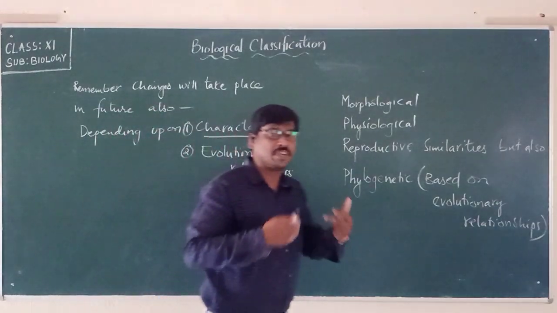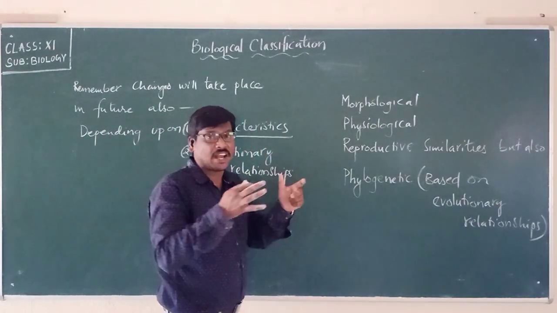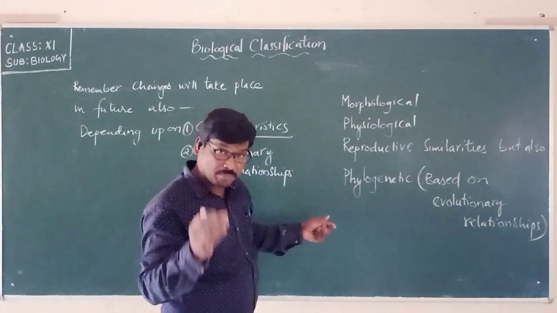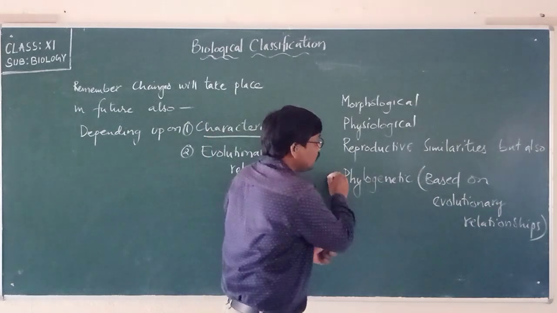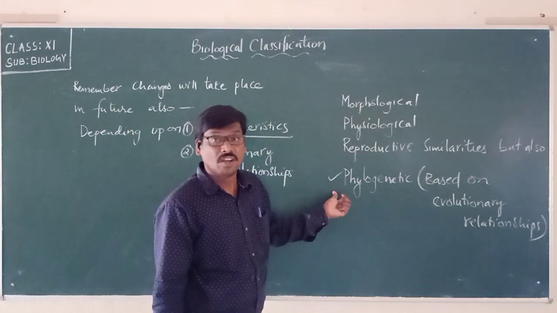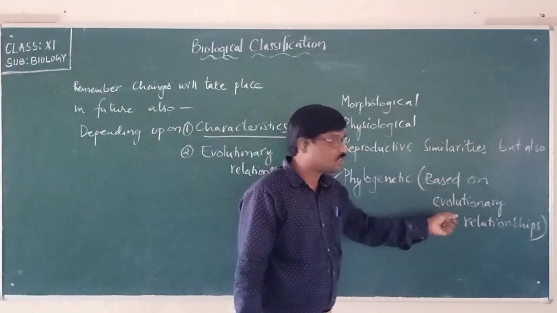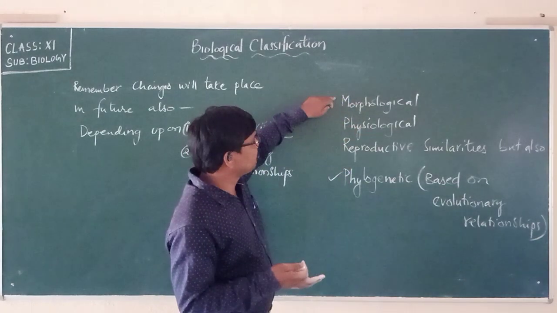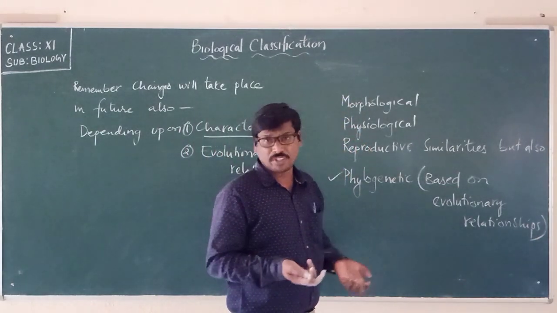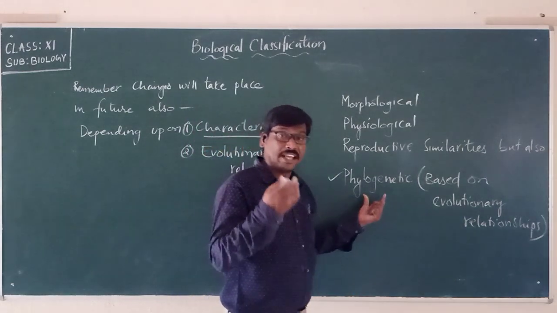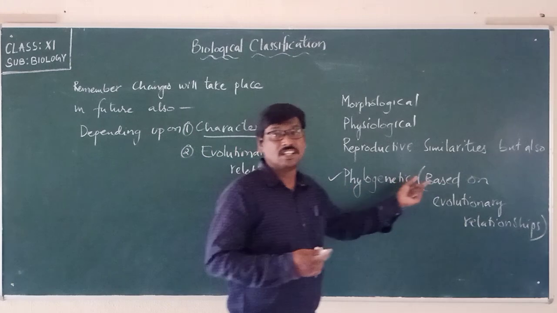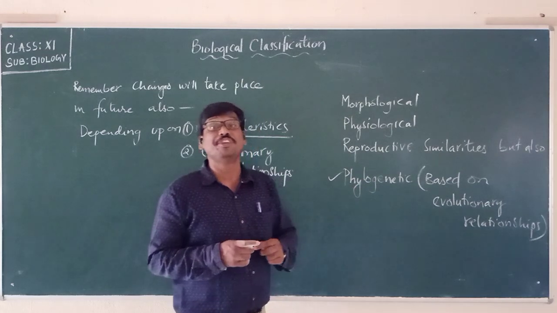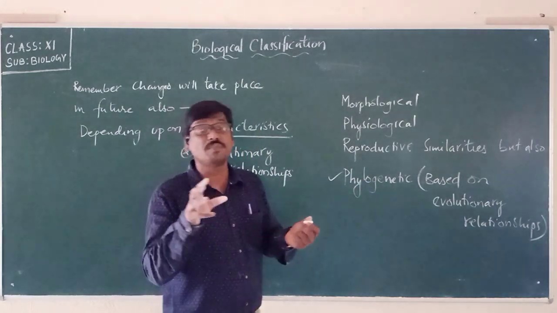Till now, attempts have been made to evolve the system of classification based upon morphological, physiological and reproductive similarities, and from now on they will also consider phylogenetic characteristics, that is nothing but evolutionary relationships. So till now the system of classification is based upon morphological and physiological or reproductive similarities, but from now on they are considering phylogenetic, which is nothing but evolutionary relationships. Based upon all these, there may be new changes that we may see in the system of classification.